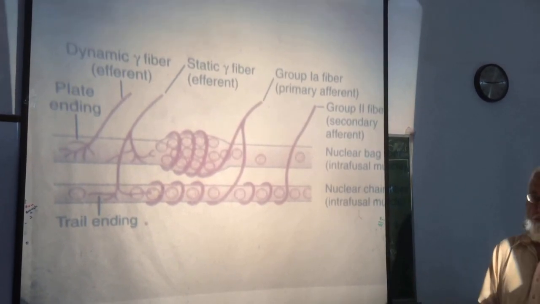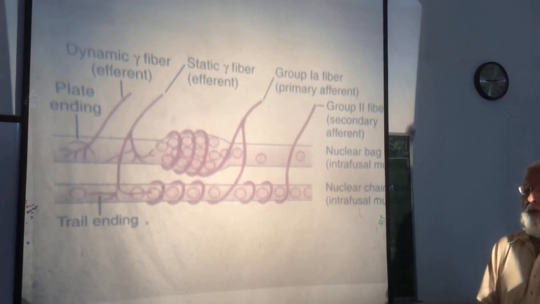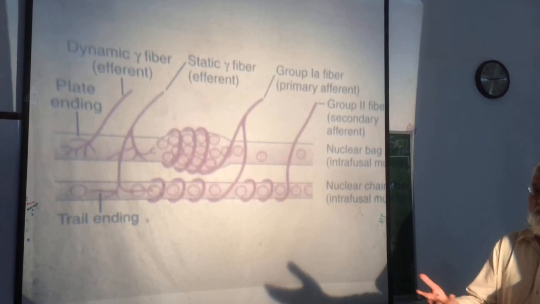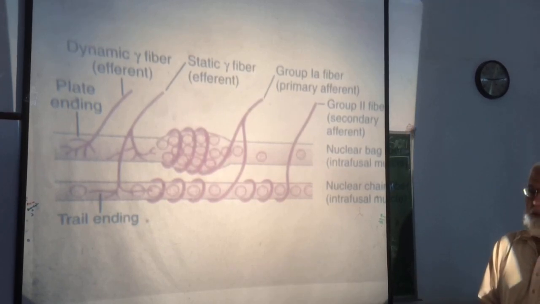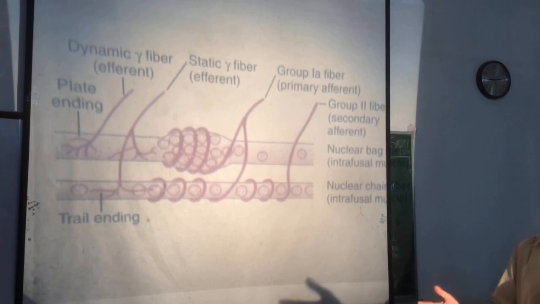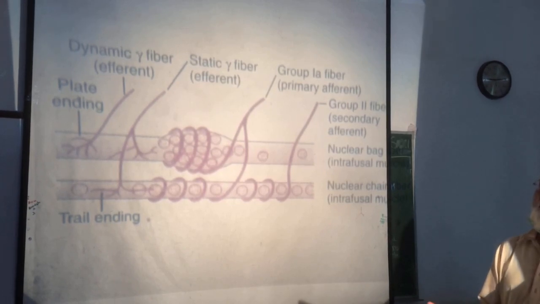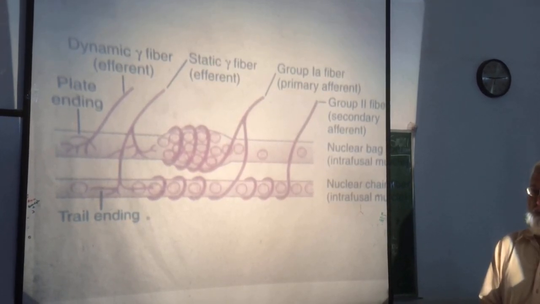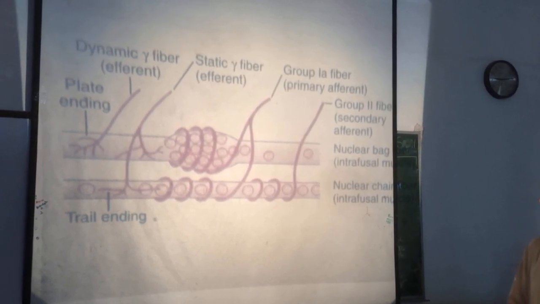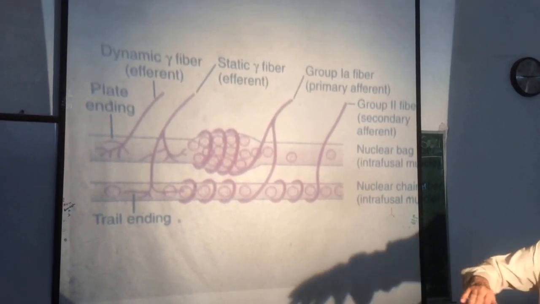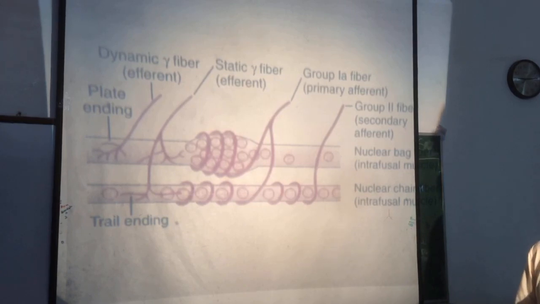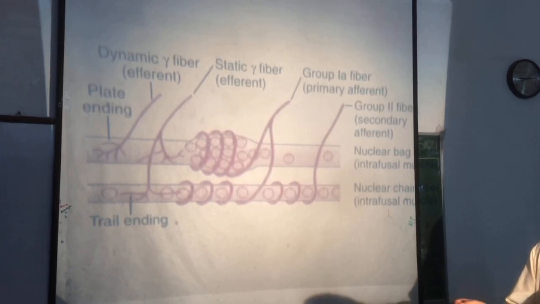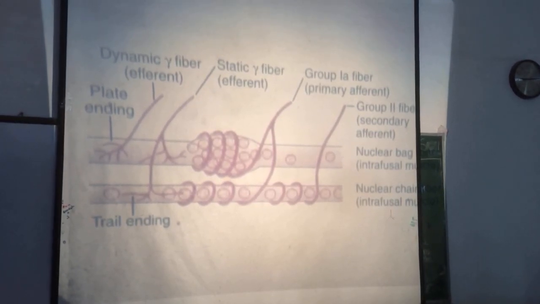Receptors for the stretch. I told you that the number of muscle spindles depends upon whether the muscle is used for fine scale movement. Their number is more in muscles used for fine scale movements. And these are present along the long axis of the muscle, and their ends are fused with the sides of the muscle fibers.